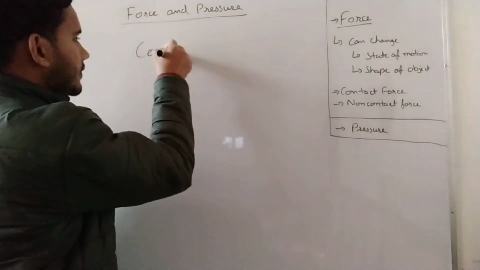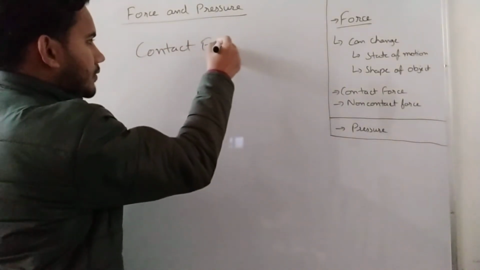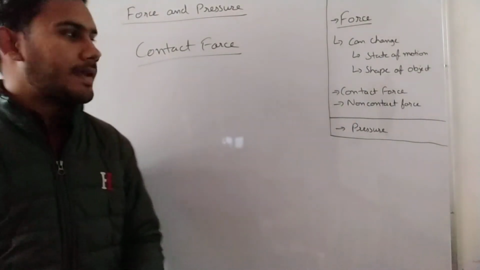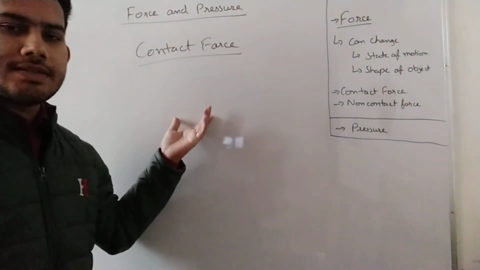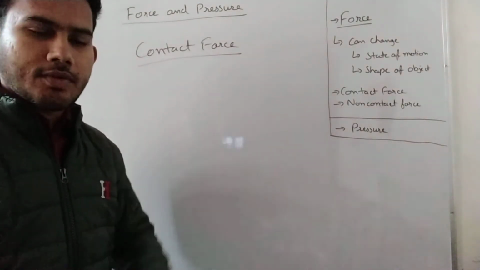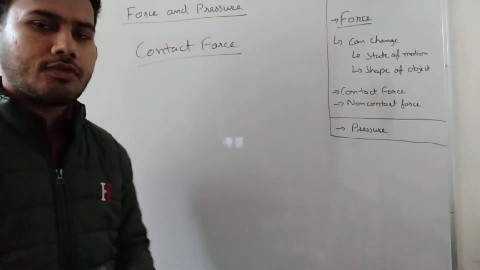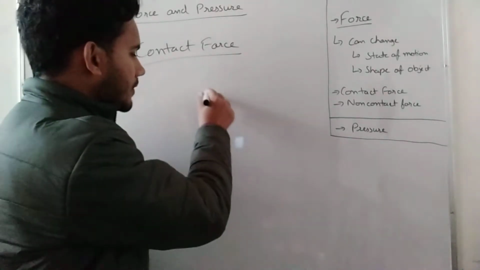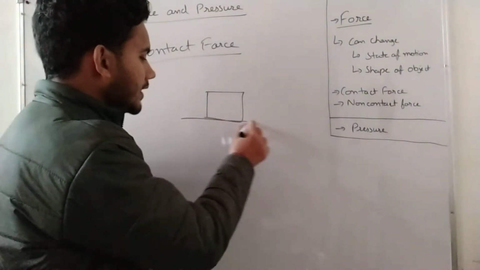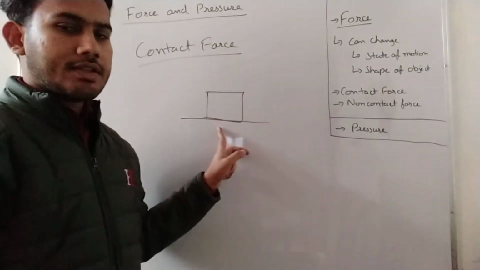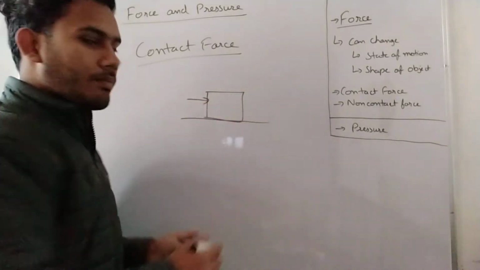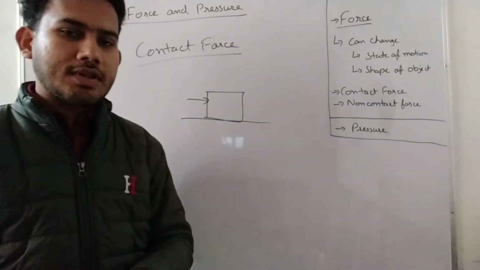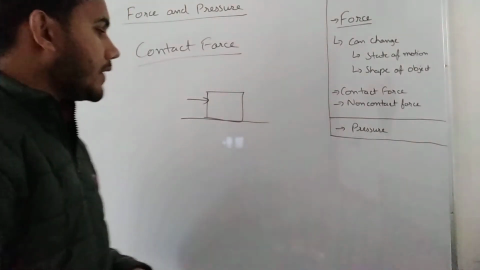First of all, contact force. What is contact force? The force that is in contact with the other object, okay. Whenever we are applying the force by being in contact with something, like if you are pushing the box and it is in contact with the ground, and you are also in contact with this box, then it will be known as contact force, okay. So also there are two types of contact forces. One is muscular force.